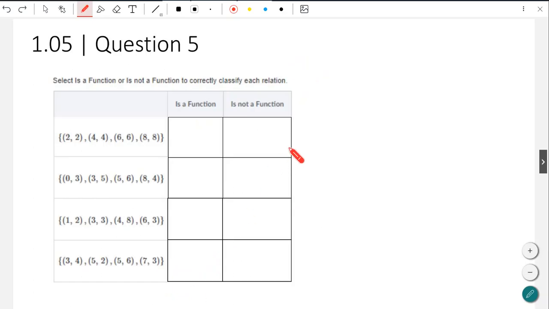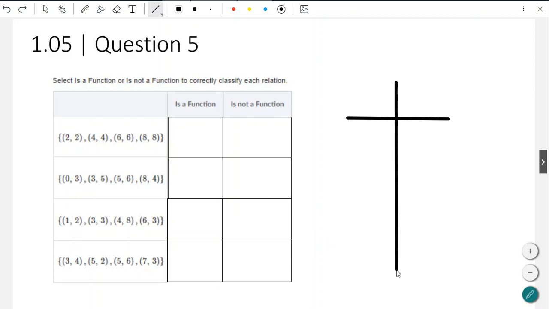Okay, so here is the last question. This is question number 5 on the quiz. And this one we actually looked at before in the intro, kind of interpreting. Select is a function or is not a function to correctly classify each relation. I find that this is very helpful if I do a T chart and I just list out, hey, here are my X values, here are my Y values. And then again, let's think about that on the left side, these are people, persons, right?